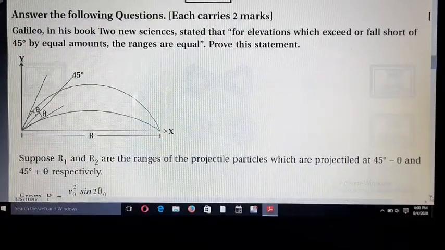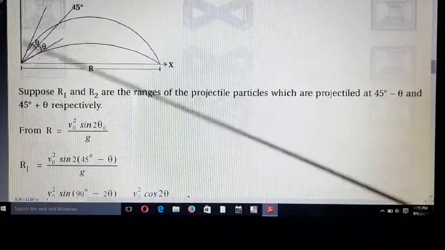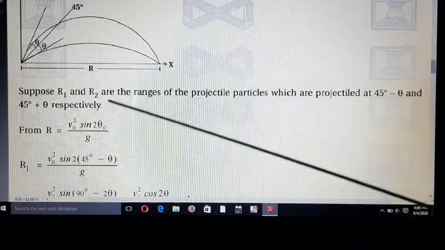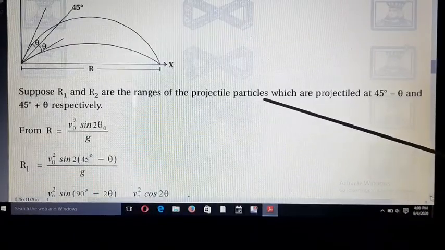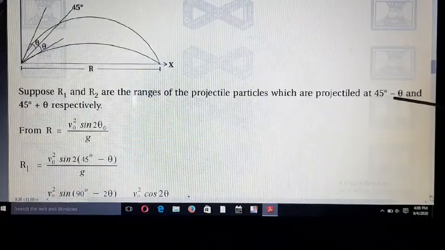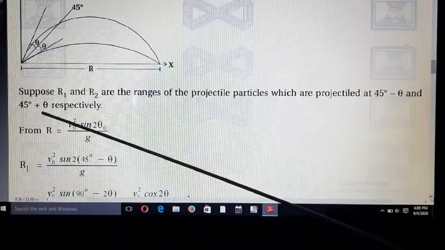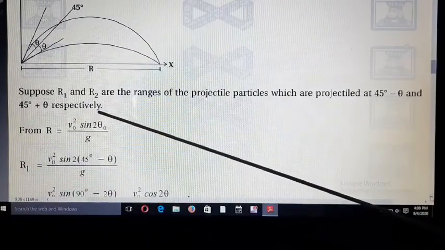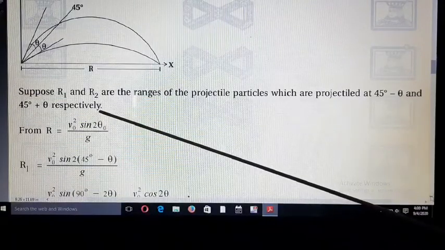Two angles are available. Look here. Suppose R1 and R2 are the ranges of the projectile particle which are projected at 45 minus theta and 45 plus theta respectively. So first of all we use the formula for the range.